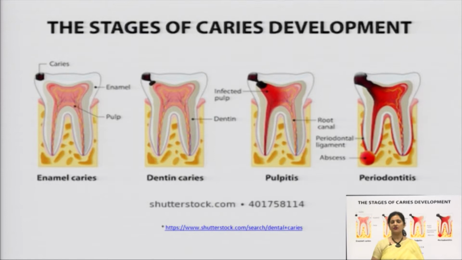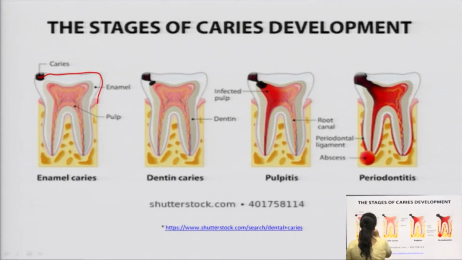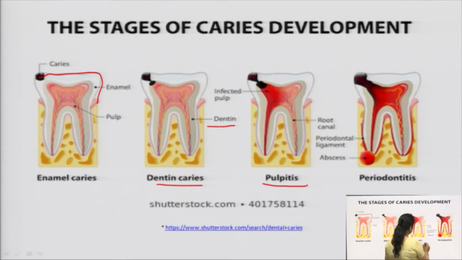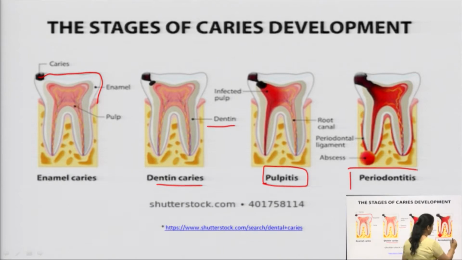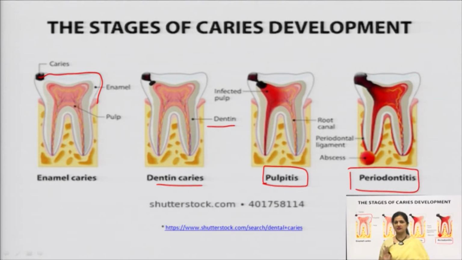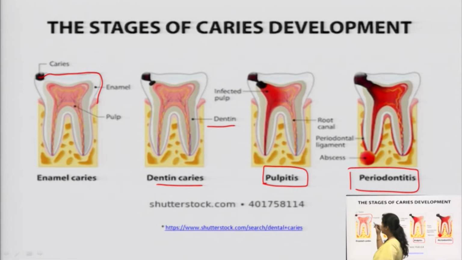These are the stages of the different caries development. You can see here that the enamel caries is a caries which occurs on the enamel or the outer surface of the tooth. This is the pulp. Here when the dentin is affected, it causes dental caries. Then the inflammation of the pulp is called pulpitis, and then periodontitis. However, we are not concerned about these different stages. We only have to study caries as per our syllabus.